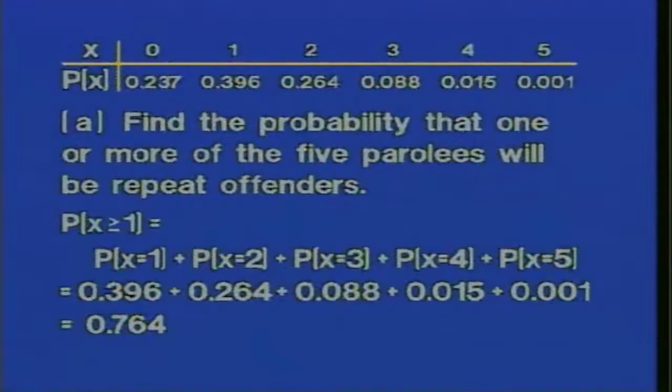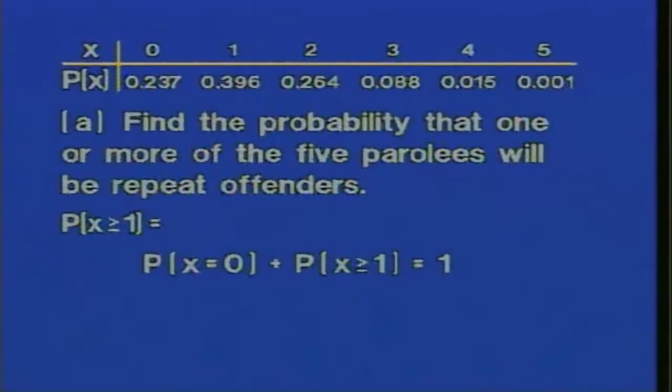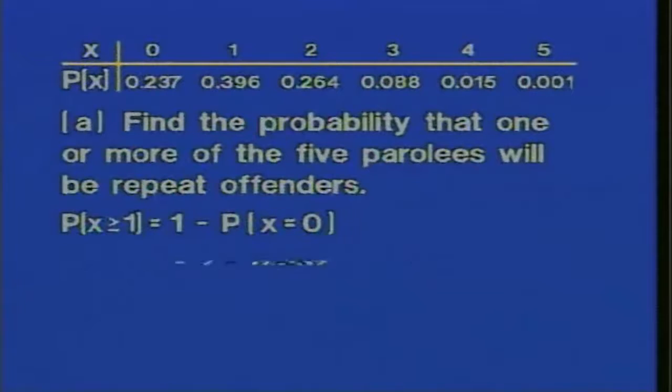There is another way to work this problem, and it's based on the idea that the sum of all of these probabilities is equal to 1. So the probability that X equals 0 plus the probability that X is greater than 0, that is, X is greater than or equal to 1, would be equal to 1. Solving this for the probability that X is greater than or equal to 1 gives us 1 minus the probability that X equals 0. Now the probability that X equals 0 is 0.237. 1 minus 0.237 is 0.763.